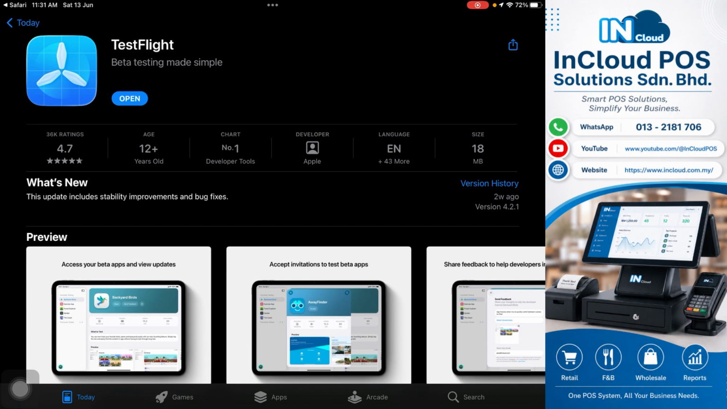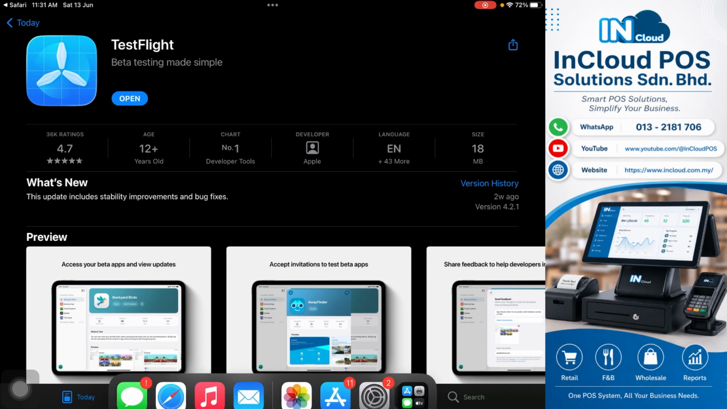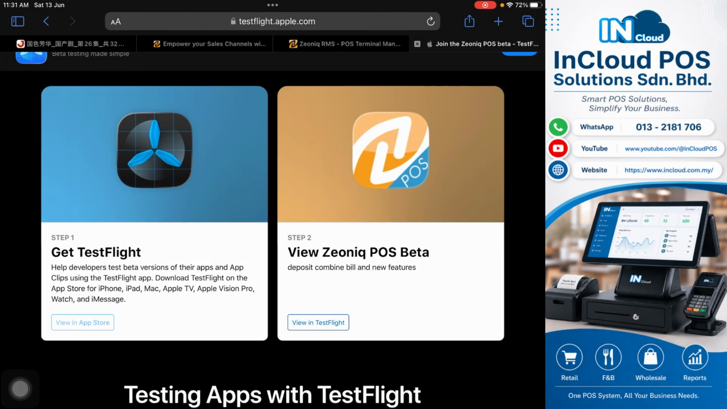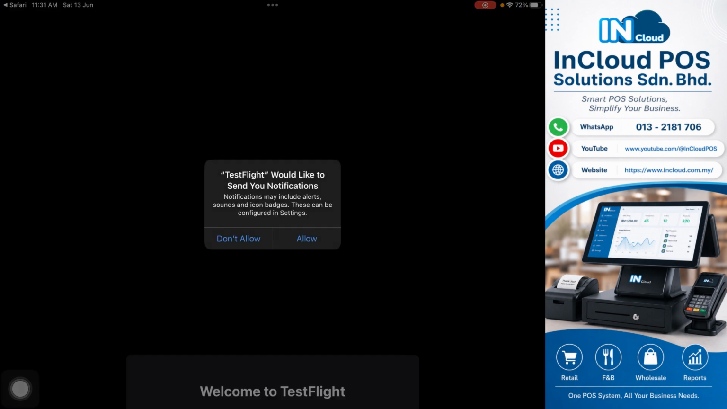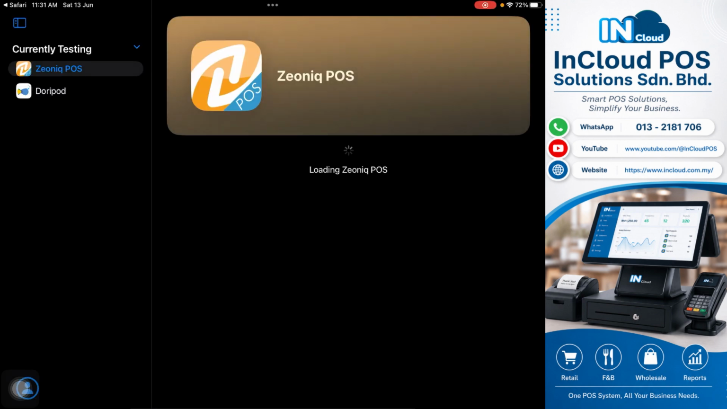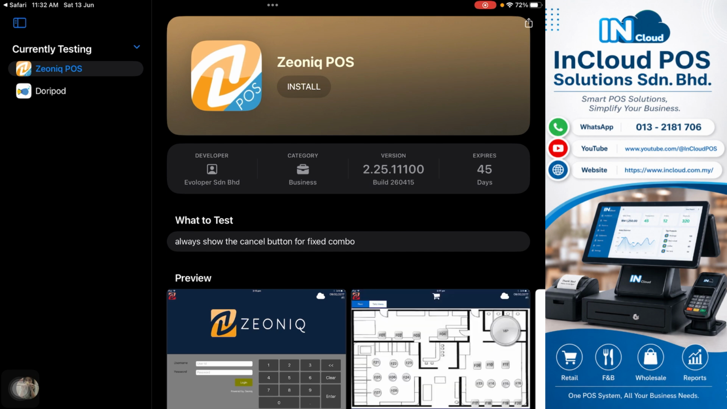Once the installation is complete, there's no need to open the app. Simply return to the Safari page. Continue with Step 2. Install the ZEONIQ POS beta version. Click the beta version in TestFlight. Click Allow and Continue. This page will show you Install or Update, and click it.